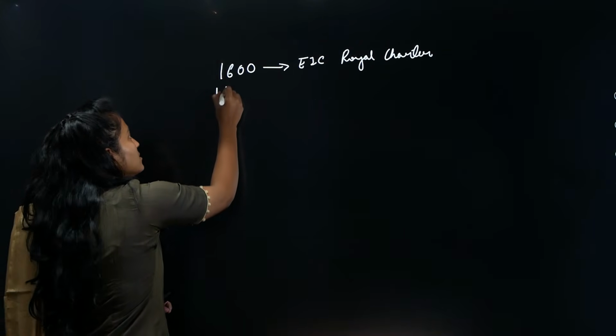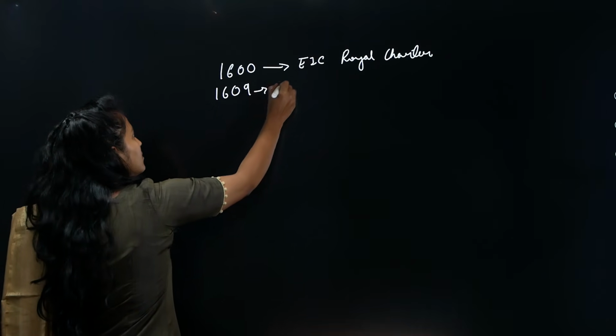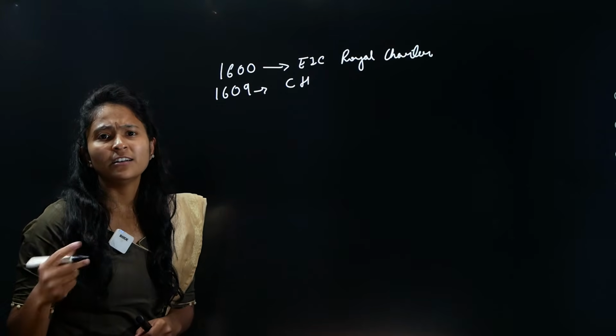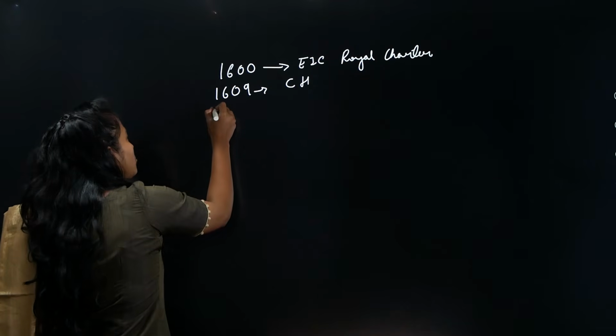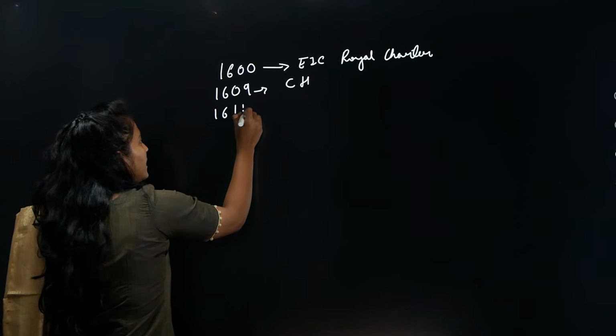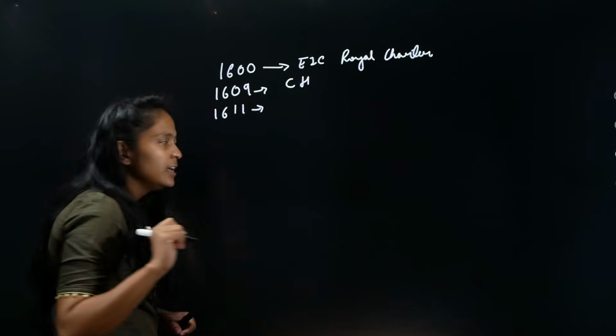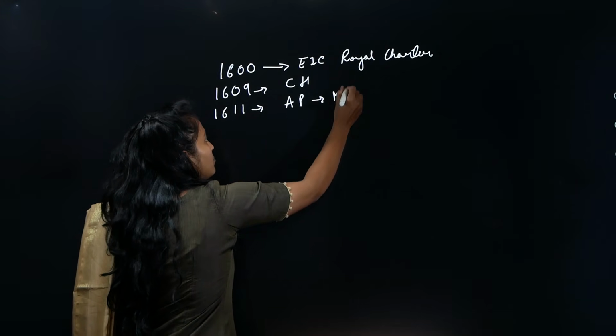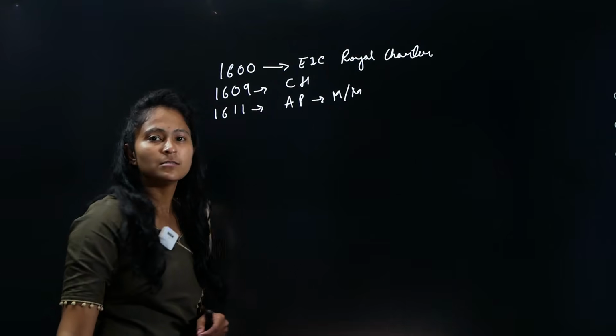They came to India in 1609, Captain Hawkins, right? But what happened is, Jahangir did not allow them to come. Later, what happens here is, in 1611, they built their first factory, that was in Andhra Pradesh, in Masulipatanam or Machilipattanam, there are two names, right?